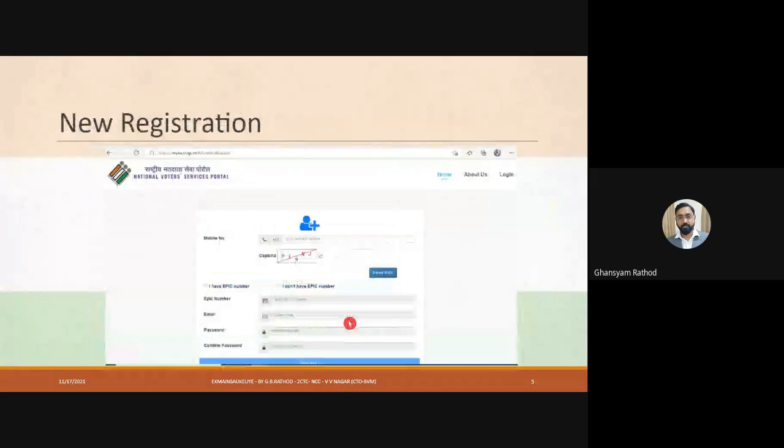You have to fill in the basic details. First of all, you have to enter your mobile number. Then after entering the captcha, you get Send OTP, that is, a one-time password. When you get that OTP, you get the message that your number is verified. After that, you have to fill in this information, like I have an Epic number or I don't have an Epic number. Epic is nothing but your voter ID card number.